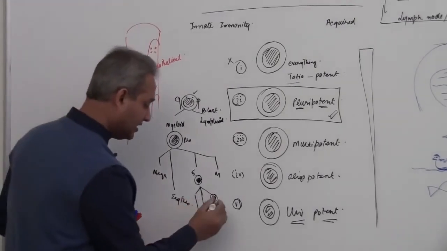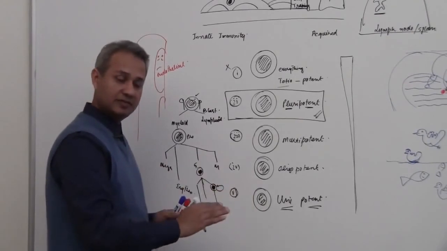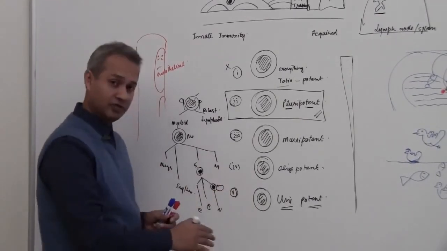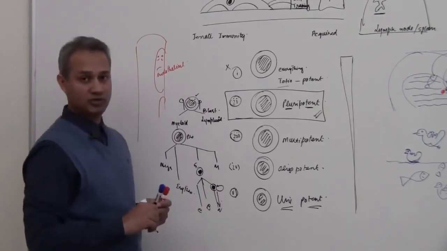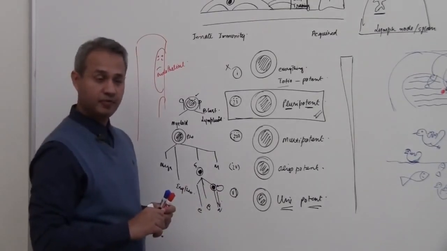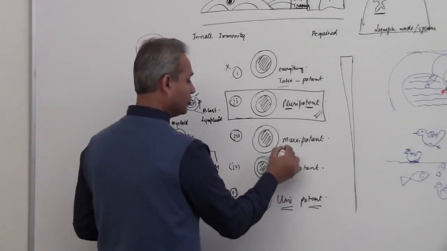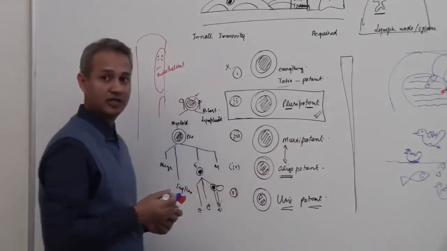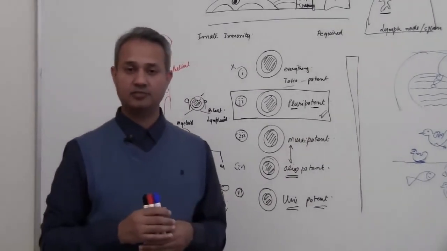So that is a stem cell. It would refresh itself and make more stem cells, plus it would give rise to neutrophils. So this would be a unipotent cell, right? Oligopotent simply means multiple. So multipotent and oligopotent are sort of the same thing. Anyways, these are the stem cells and their various names.